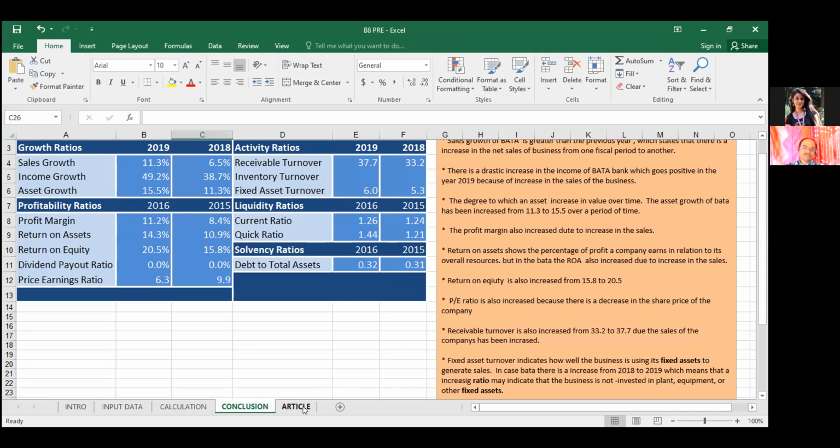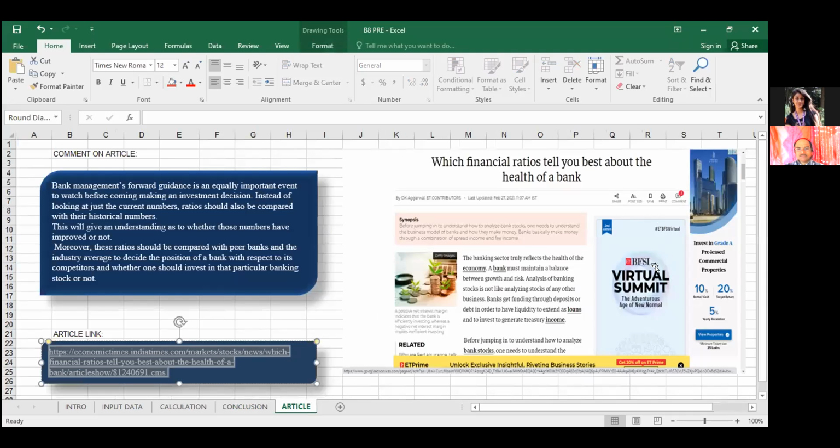Coming to the article, I have selected one from the Economic Times on how financial ratios help in the banking sector. Over here, financial ratios are very essential to the banking sector, so that a bank can analyze performance, and it also makes it easy for investors to invest in that company, and in some marketing sectors also.